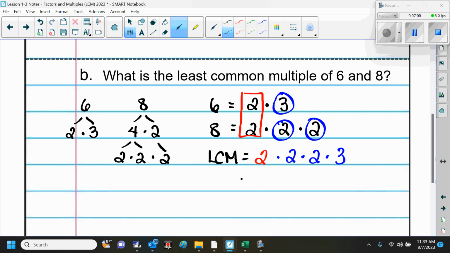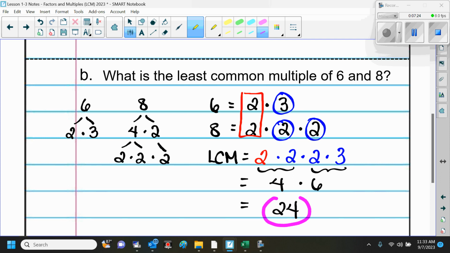So now we can simplify that. What's 2 times 2? And then 2 times 3. So 4 times 6 is 24. So 24 is my least common multiple.